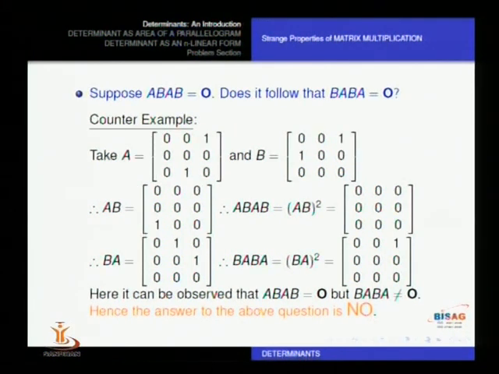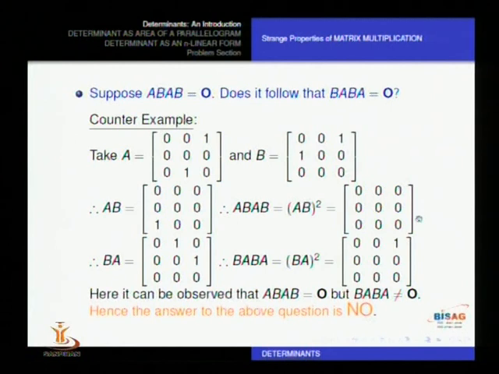Suppose AB into AB, two times, is a 0 matrix. Does it actually follow that BA is also 0? Again, we have a counter example here for the given matrices A and B on the screen. You can see the matrix AB has just one entry which is non-zero, and thereafter when you see AB square, all the entries turn out to be 0. So AB square is 0 for the given matrix.